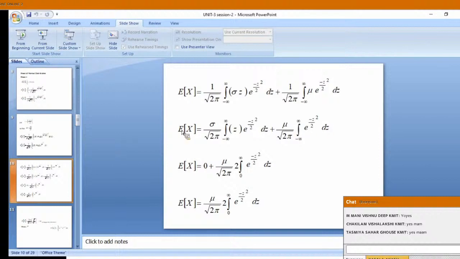The remaining I have written as it is. Check it, second line. Is it clear or not? Yeah, Sagar has told it is clear.